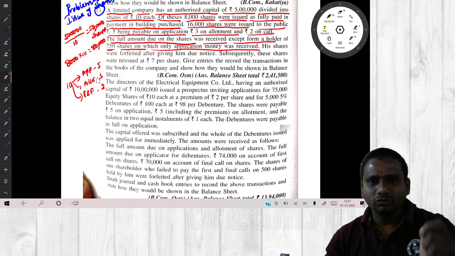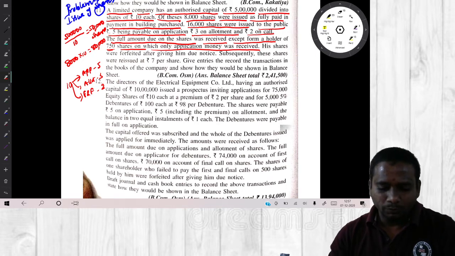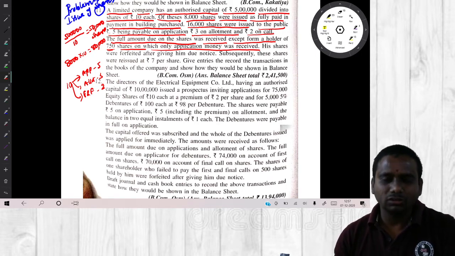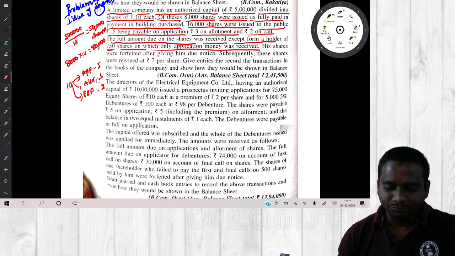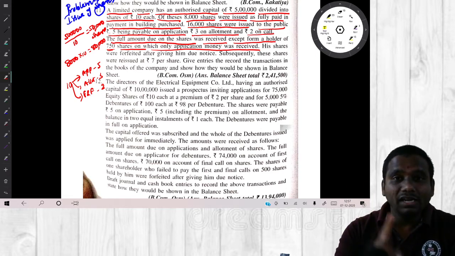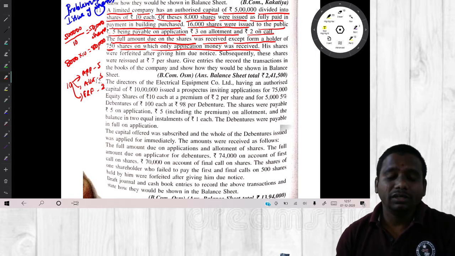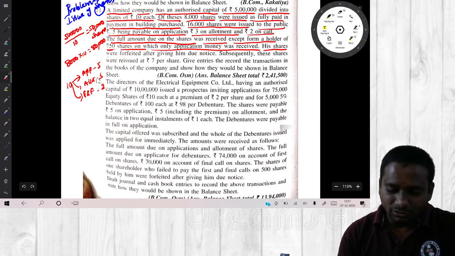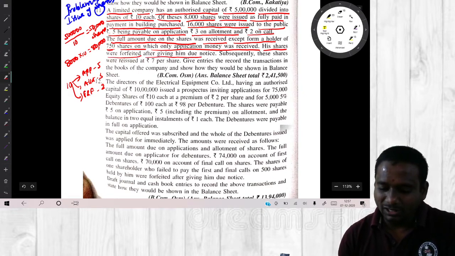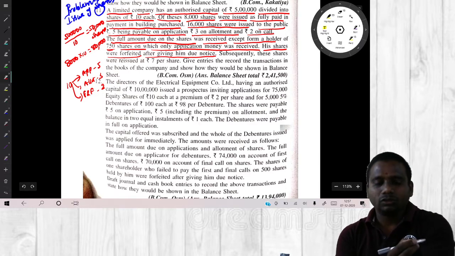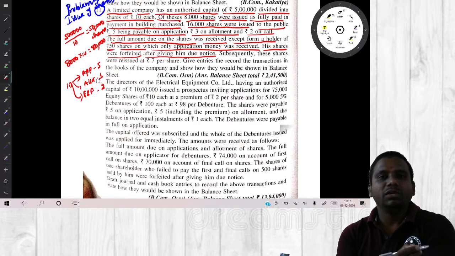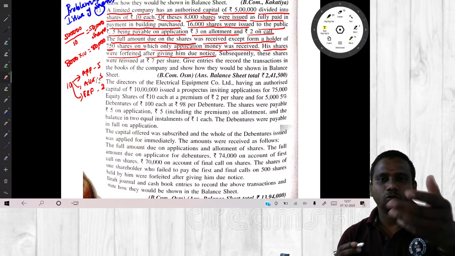But one shareholder, who was issued 750 shares, paid only application money. That means he failed to pay the allotment money and first and final call money. His shares were forfeited after giving him due notice, because of non-payment of the allotment and call amounts.